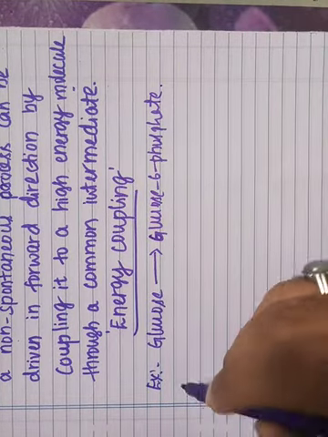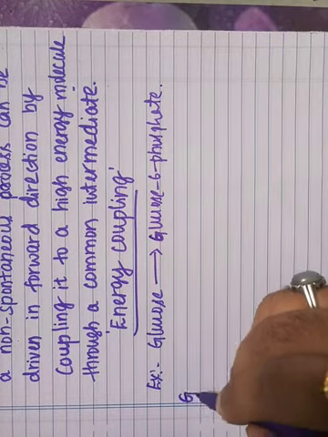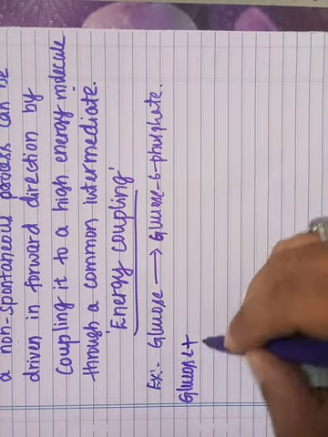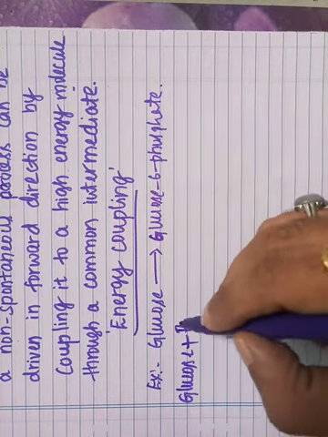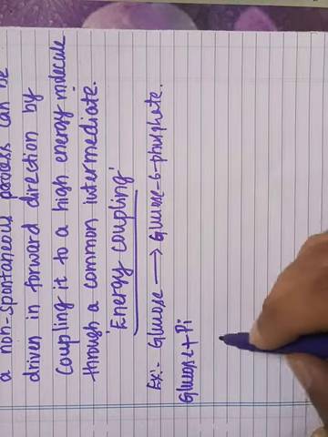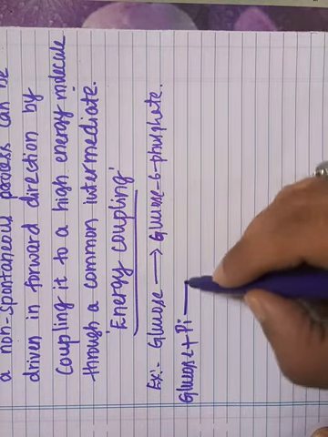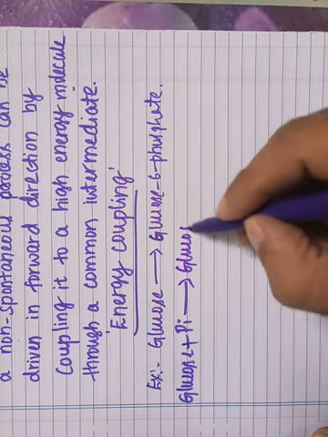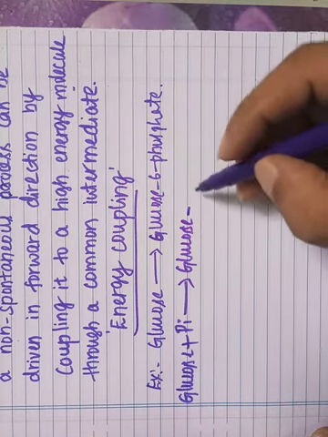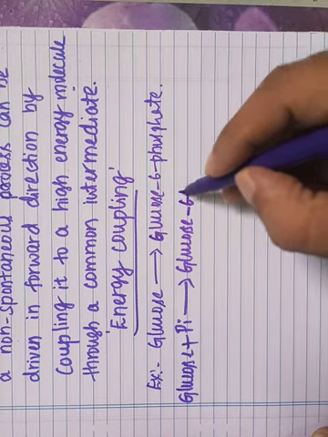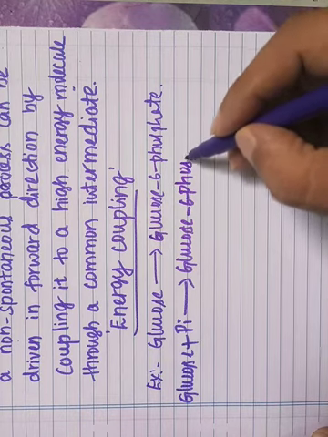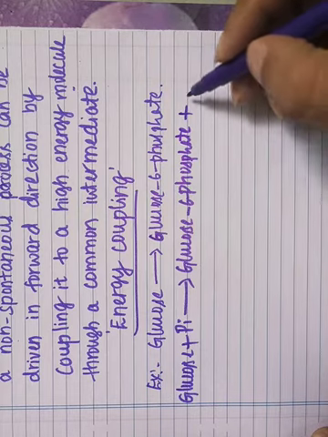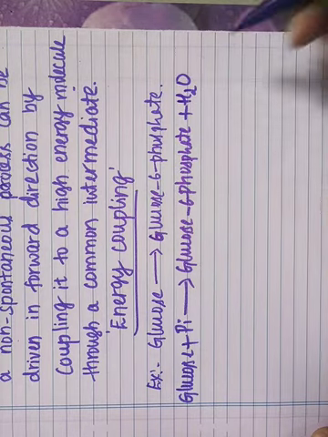So glucose, when it undergoes phosphorylation with inorganic phosphate, forms glucose 6 phosphate plus H2O.